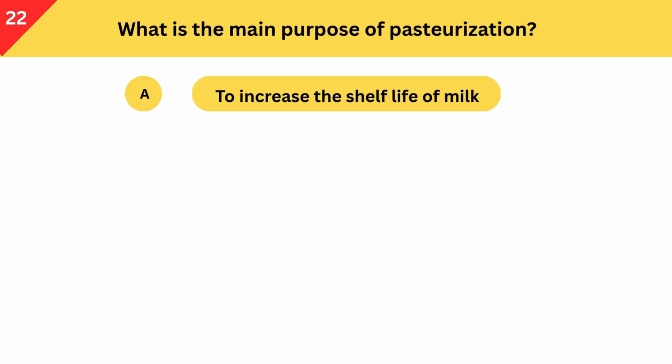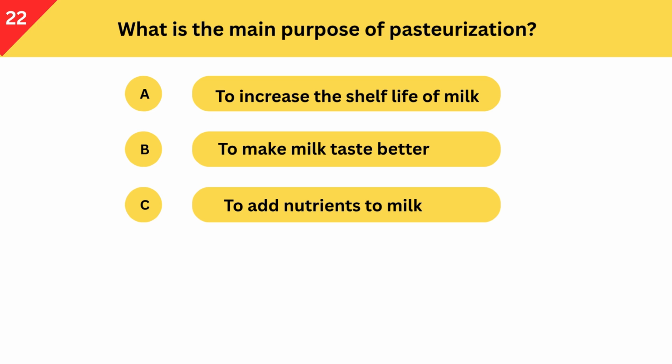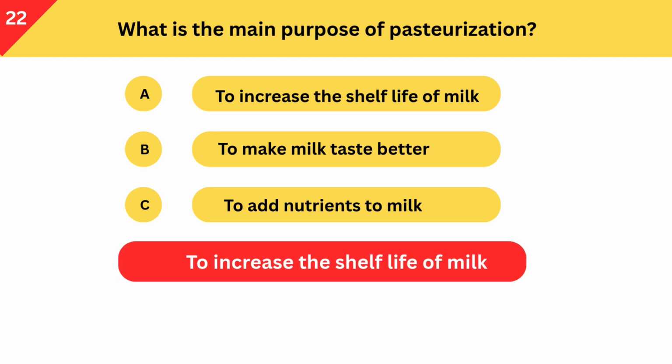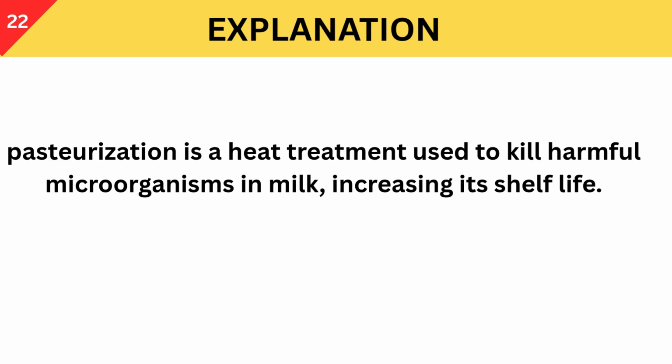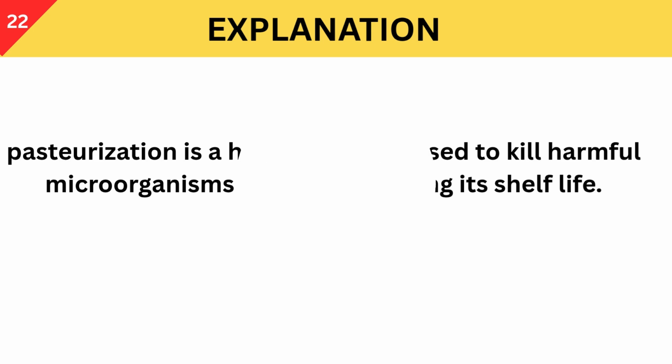What is the main purpose of pasteurization? A. To increase the shelf life of milk. B. To make milk taste better. C. To add nutrients to milk. Correct answer is to increase the shelf life of milk. Pasteurization is a heat treatment used to kill harmful microorganisms in milk, increasing its shelf life.